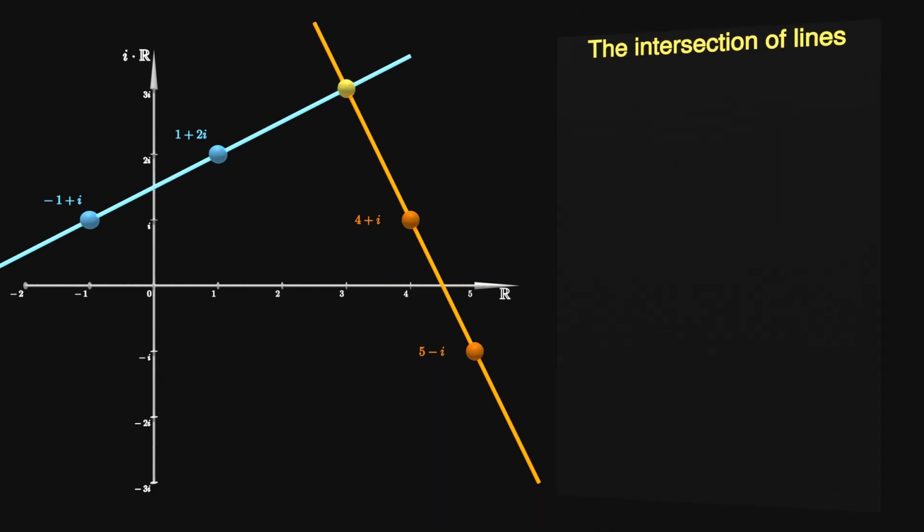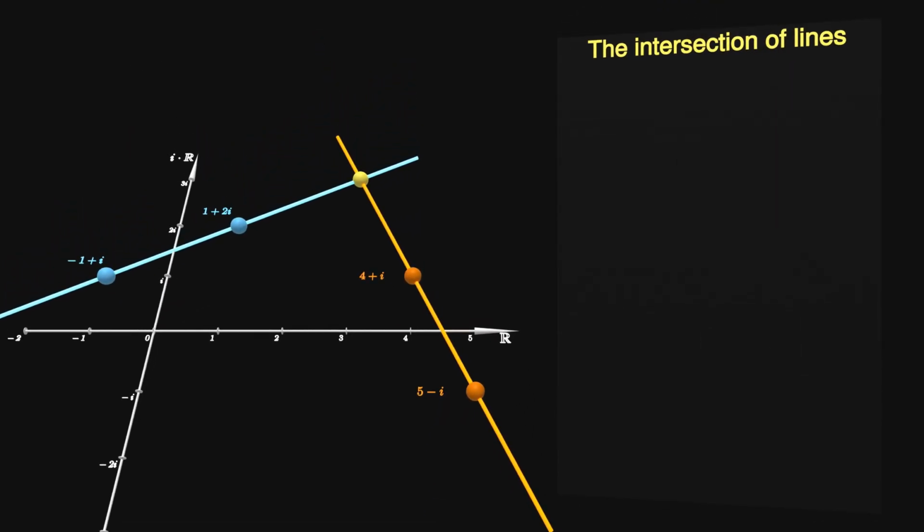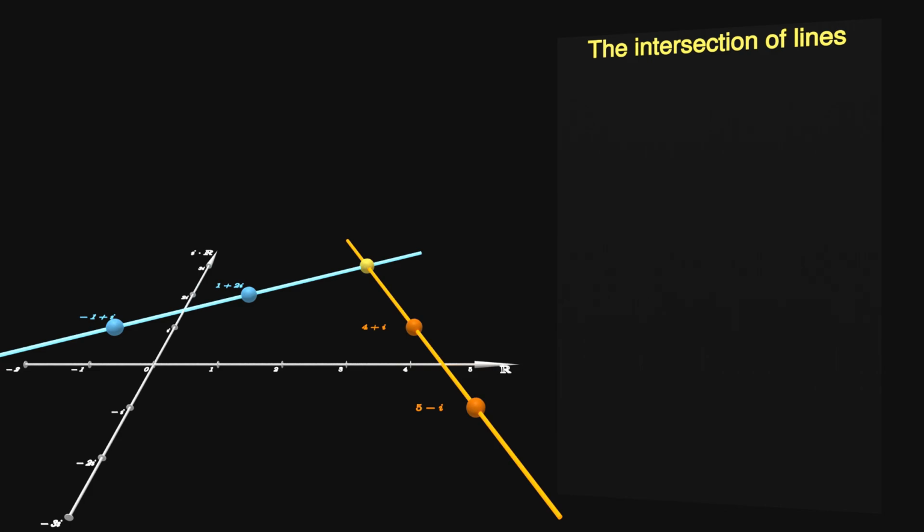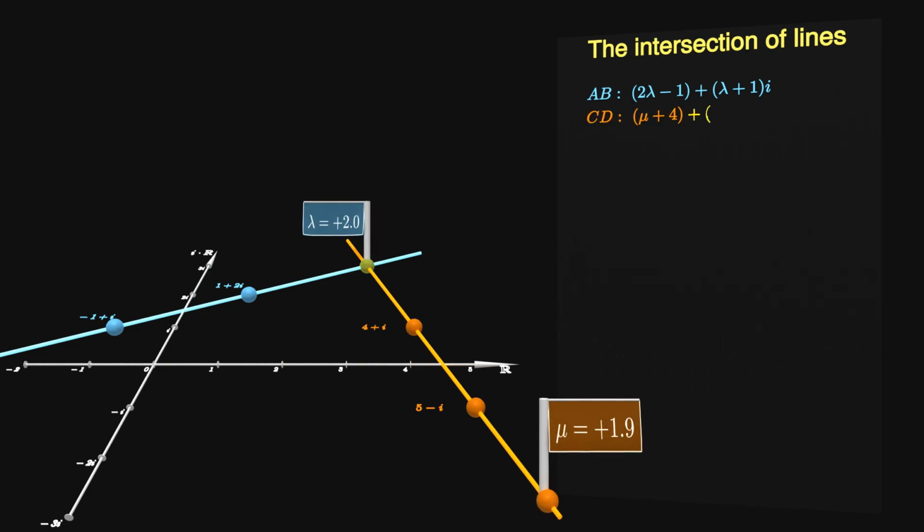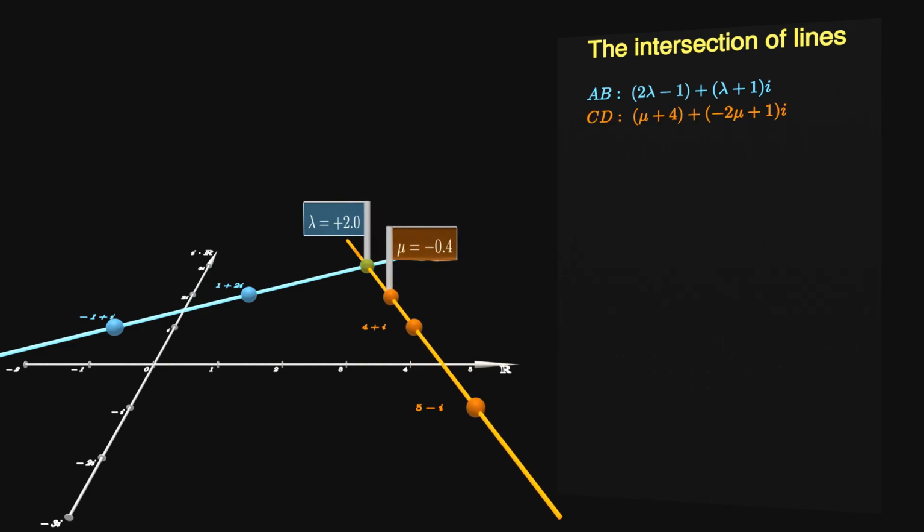We now gathered two expressions, with each of them describing a line in the complex plane. One interesting thing we can do with two different lines is to determine where they intersect. We do this by equating both expressions and solving the resulting equation. As of right now, we have one equation with two variables.